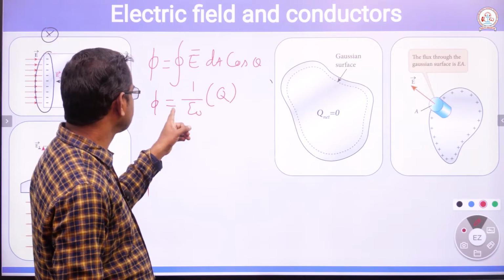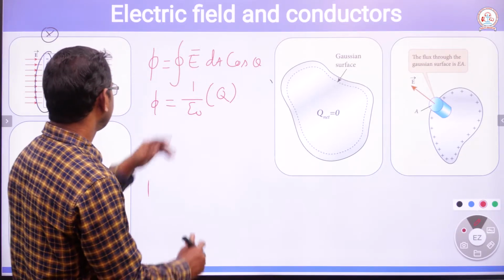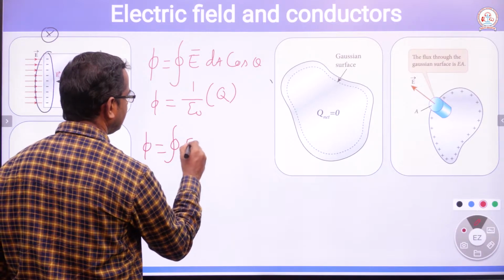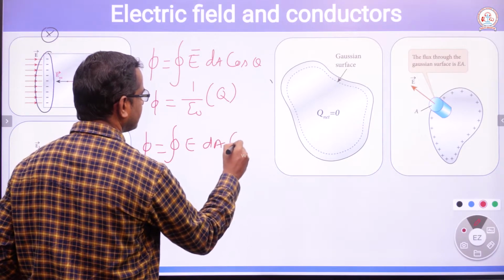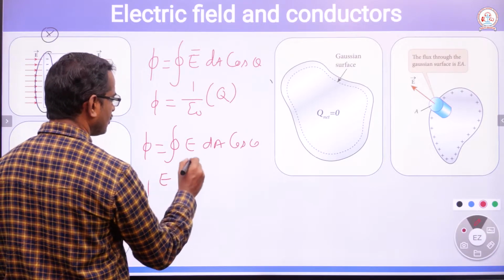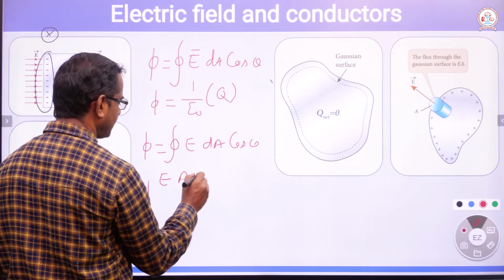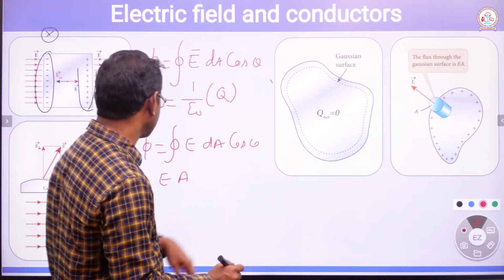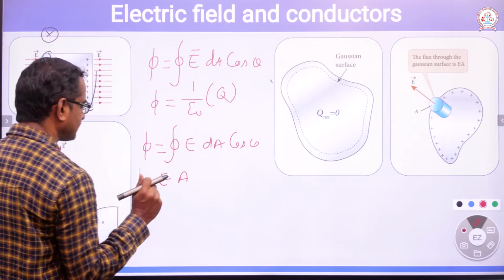If you apply the first equation, phi is equal to closed integral E dA cos theta. Electric field E, closed integral dA, we get some area. Theta varies at different places, you just take it as 1 in this case.